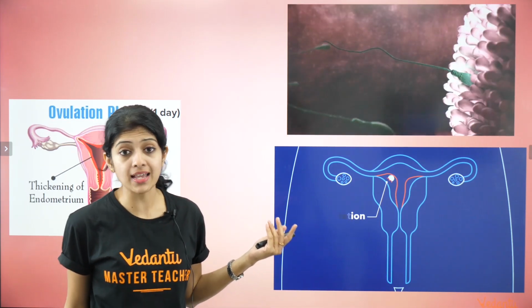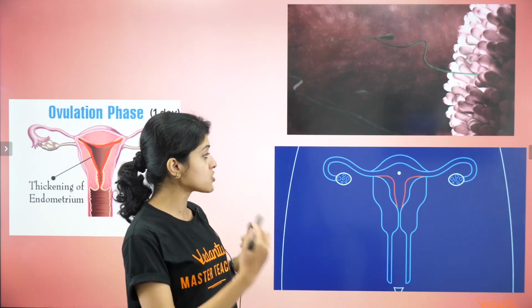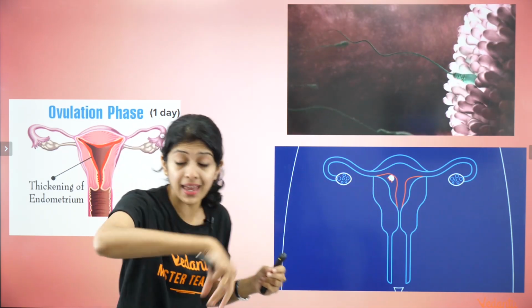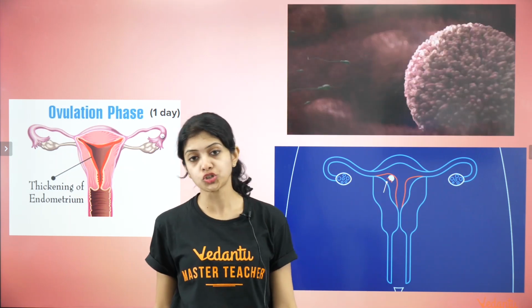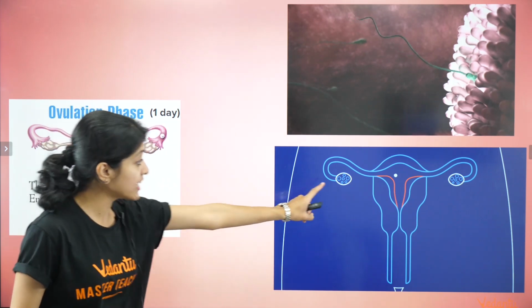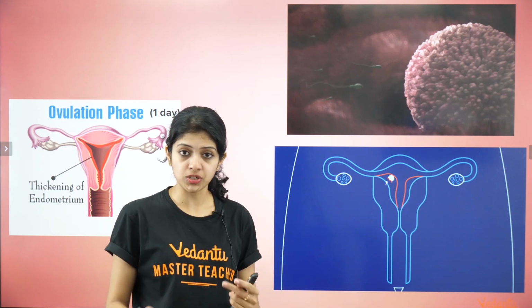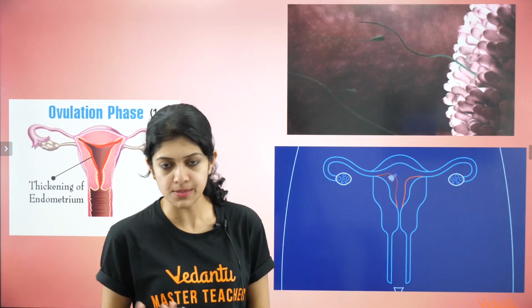Yes, implantation occurs. The zygote develops into a structure that comes into the uterus and embeds itself in the wall of the uterus. That process is what you call implantation, right? The zygote is formed by the fertilization of the ovum by the sperm.